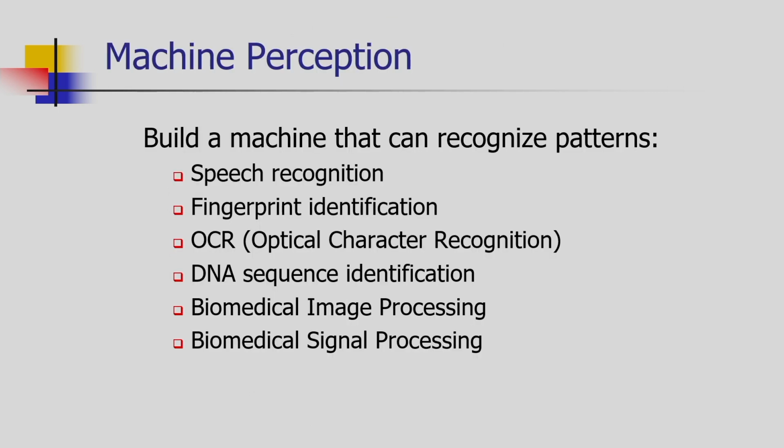There are some applications of pattern recognition and machine learning. Here I have shown machine perception for speech recognition, fingerprint identification, optical character recognition, DNA sequence identification, biomedical image processing, and biomedical signal processing. So build a machine that can recognize different patterns. These are the examples.